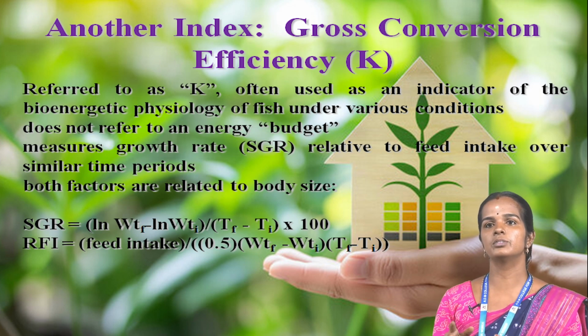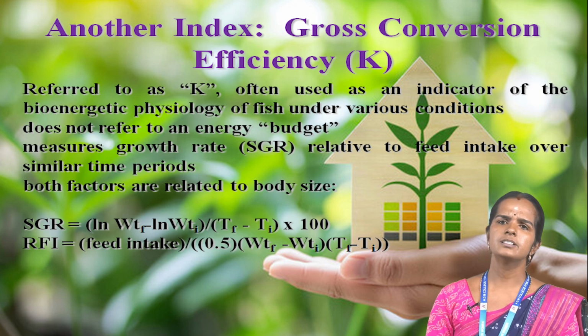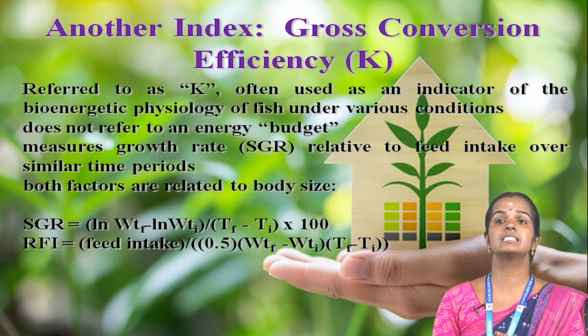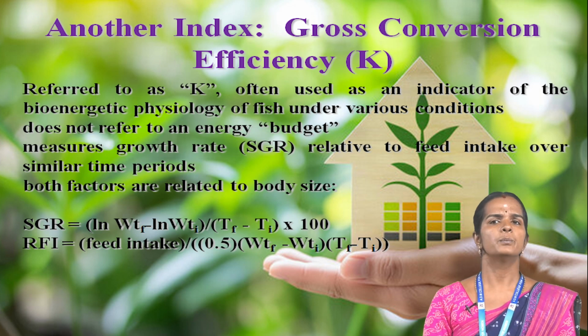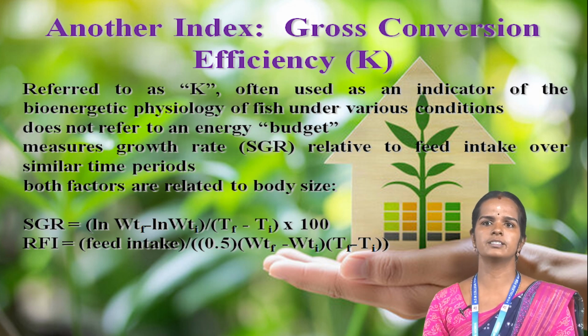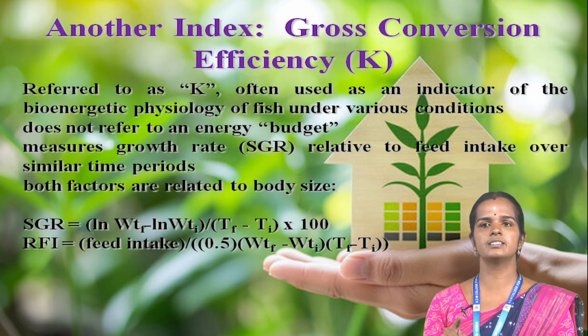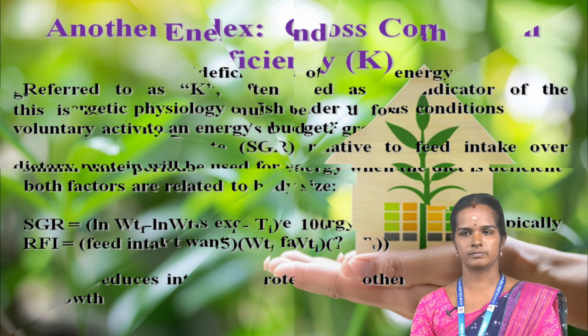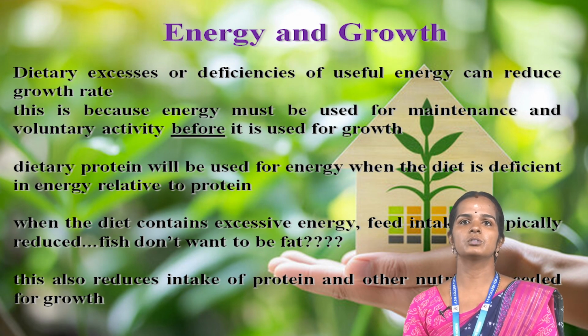Measurement of growth rate relative to feed intake over similar time periods. Both factors are related to body size. K equals SGR divided by RFI, times 100. SGR means specific growth rate. RFI means relative feed intake. This is energy and growth.